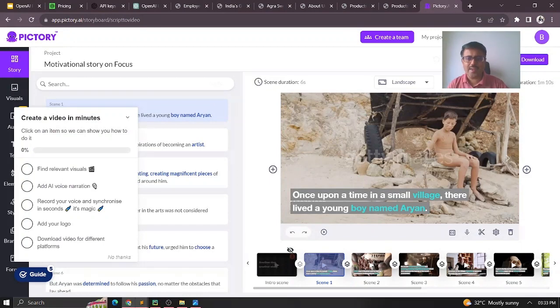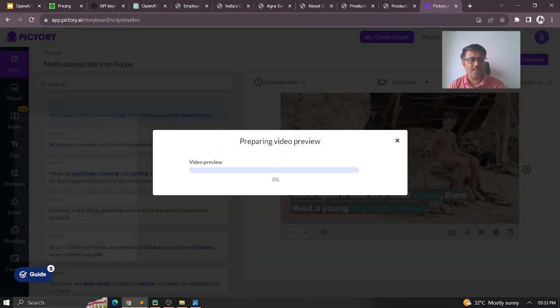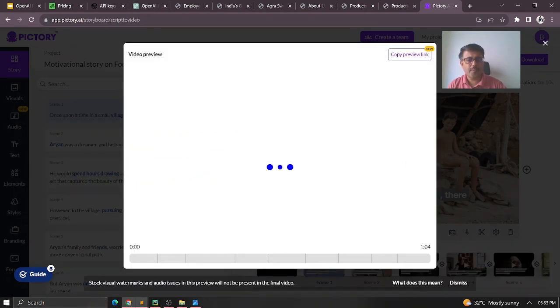I'm not doing any editing at this point of time. There is also audio available, which automatically builds in background audio and gives the voice of a person. You have the flexibility to change the voice of your own choice. It can be your own voice also. Now it says preparing the video for a preview. You can just see how it works.